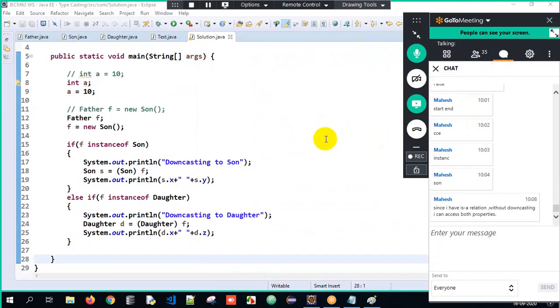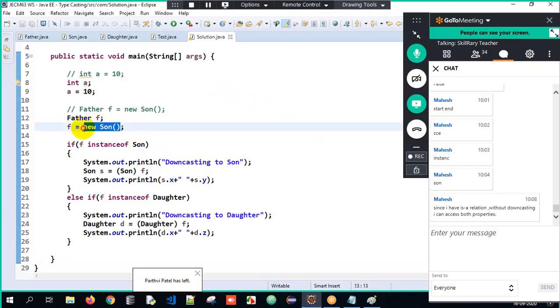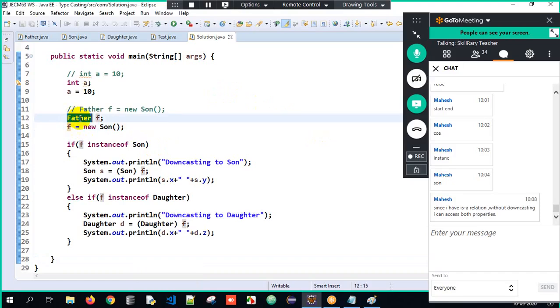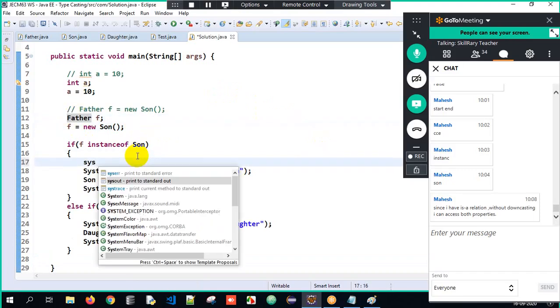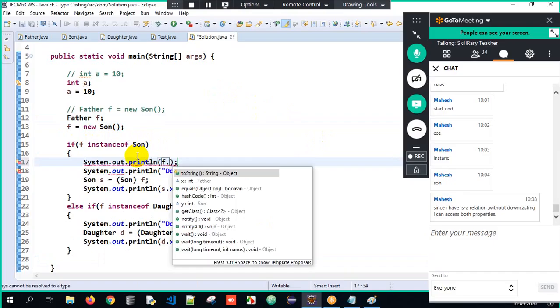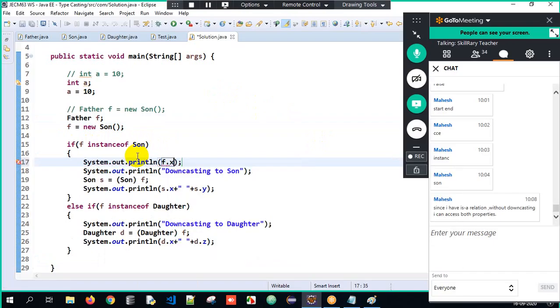Okay, so there's one question. Since I have an IS-A relationship without downcasting, can I access both properties here? Your answer is no. You might have stored the son class object in a father reference, but f is of type Father. So now when I write System.out f dot, I can only access the properties of Father. But if I want to access the properties of Son, it will give an error. See, it's giving an error.